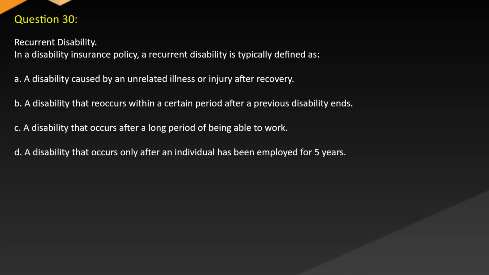Question 30. Recurrent disability. In a disability insurance policy, a recurrent disability is typically defined as A. A disability caused by an unrelated illness or injury after recovery. B. A disability that recurs within a certain period after a previous disability ends. C. A disability that occurs after a long period of being able to work. D. A disability that occurs only after an individual has been employed for 5 years.